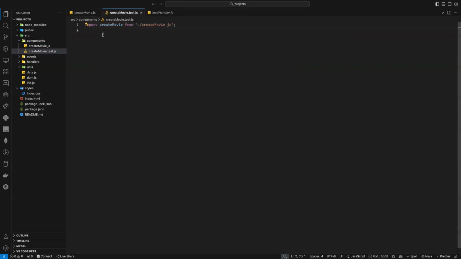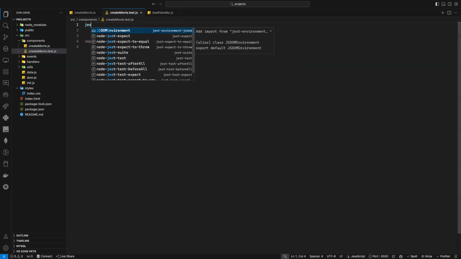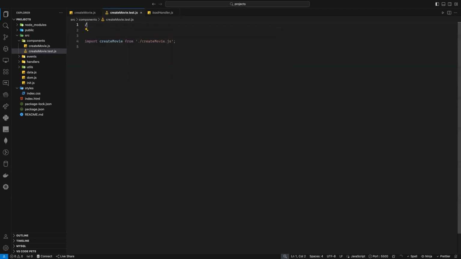Now here, when we are testing our component function, as I told you, we cannot really test the DOM element inside Node. So what I need to do here, I need to use something called jest environment jest. So what I need to do here, I need to just add a comment like that. And in here, slash, and here, just environment, just DOM, if I'm not mistaken.